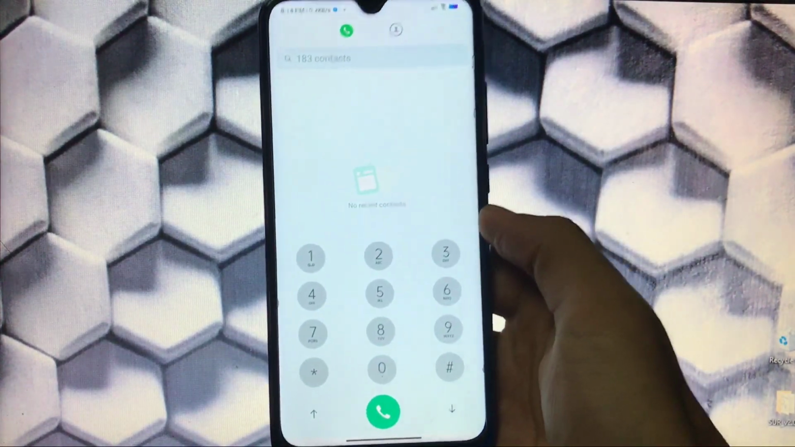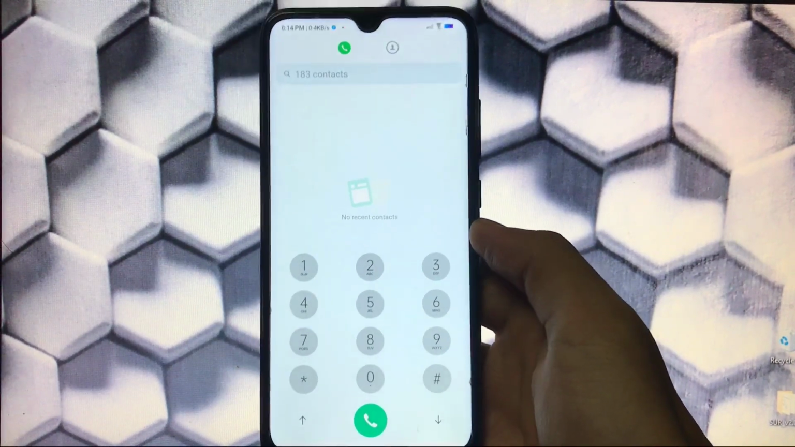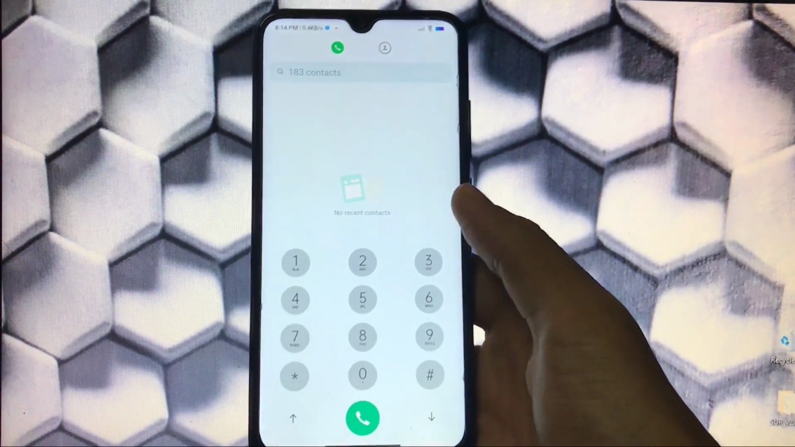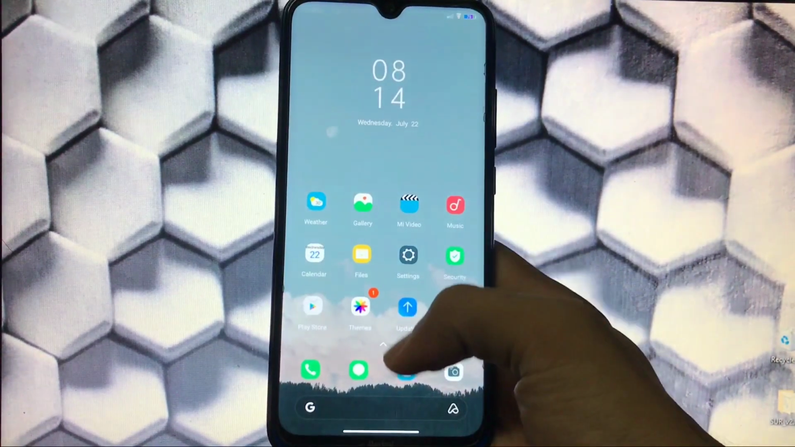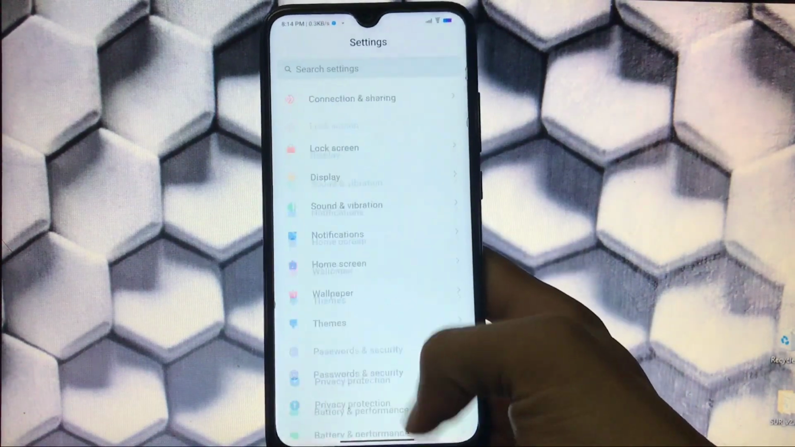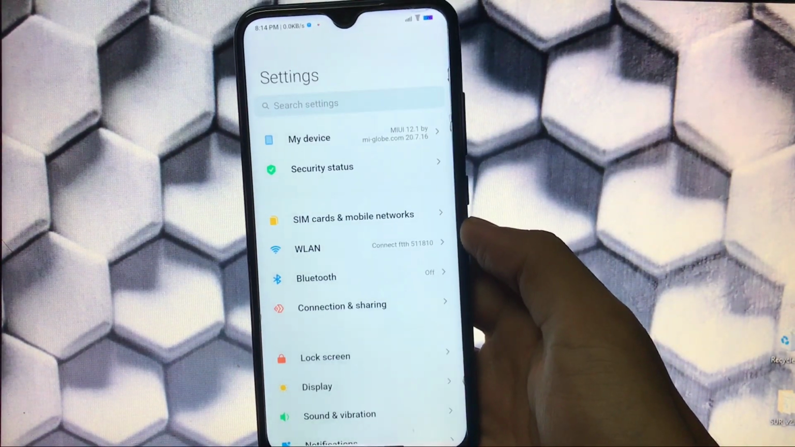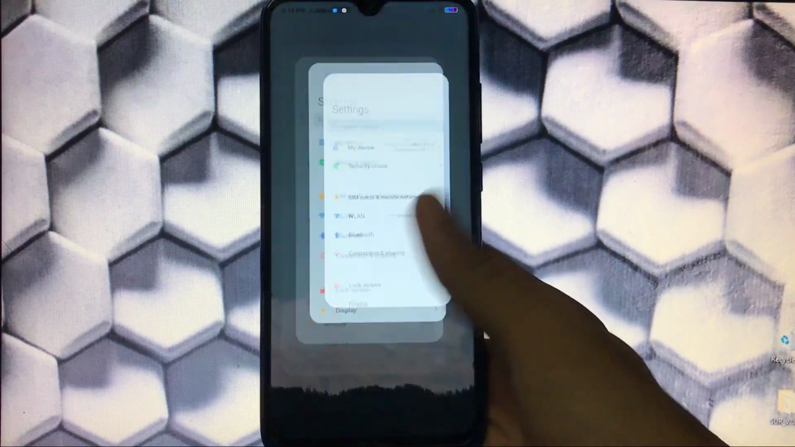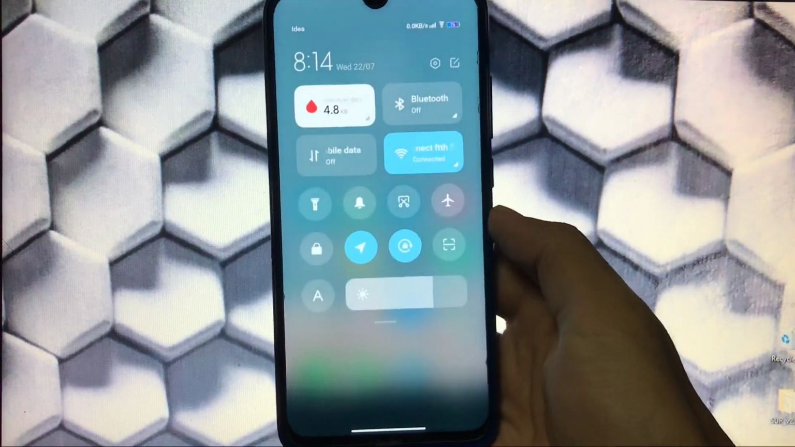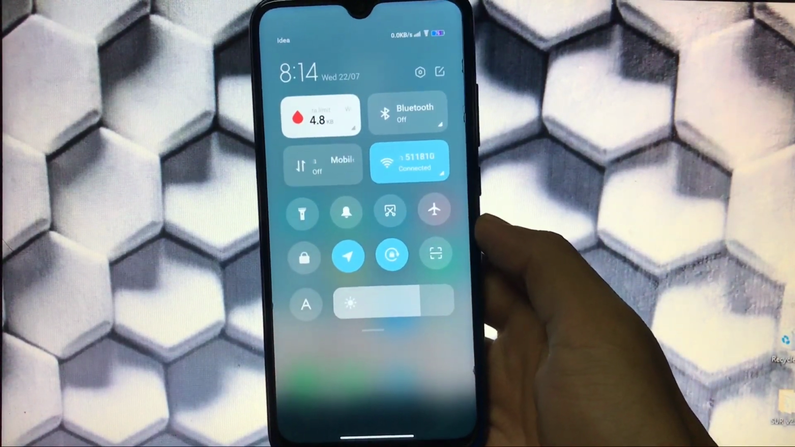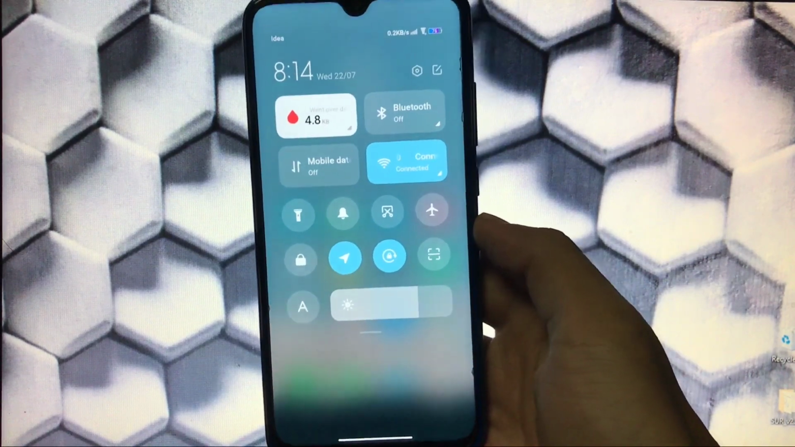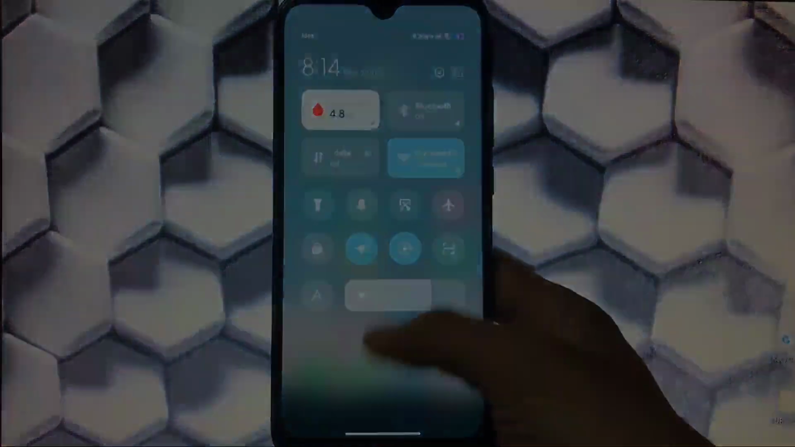Talking about your dialer pad, this is how your dialer pad looks. This is also kind of impressive, something interesting here. And move on to settings. We have just a little bit of colors changed, no other things are available. There are no changes here. And talking about your control center, a little bit of colors are changed in your control center also.